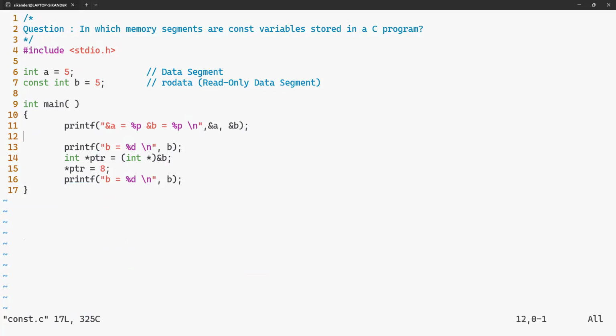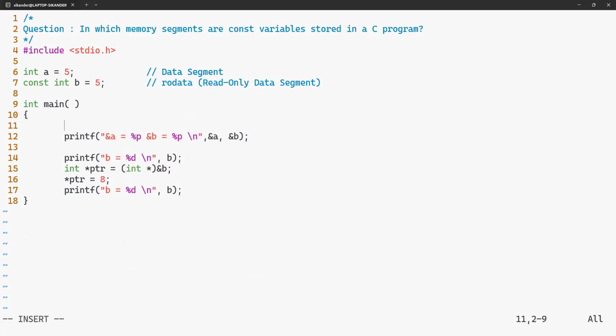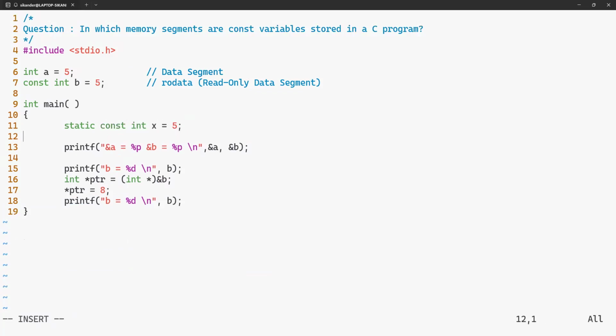Now the next question is, what about local variables which are static? Say I have a local variable that is const, but along with const, it is static. All local static variables will be stored in the data segment, but if it is const static, it will be stored in the read-only data segment.